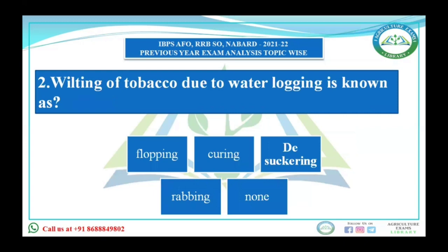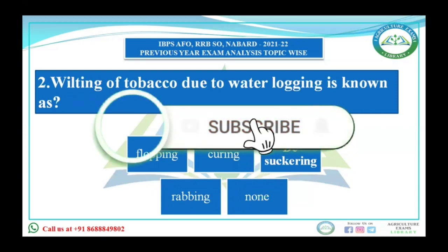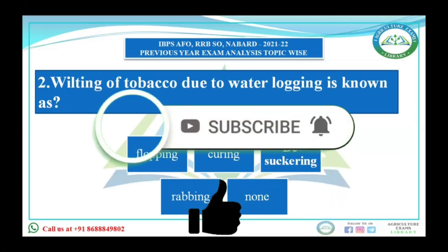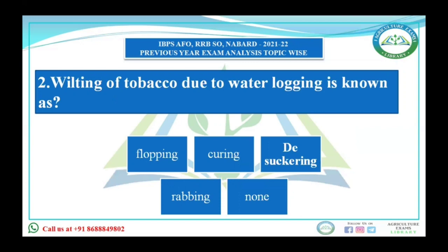Next: wilting of tobacco due to water logging is known as? First is flopping, second is curing, third is desuckering, and fourth is rabbing. First, curing. Curing is the drying of leaves in tobacco. Desuckering means removal of suckers, and it is practiced in banana also.